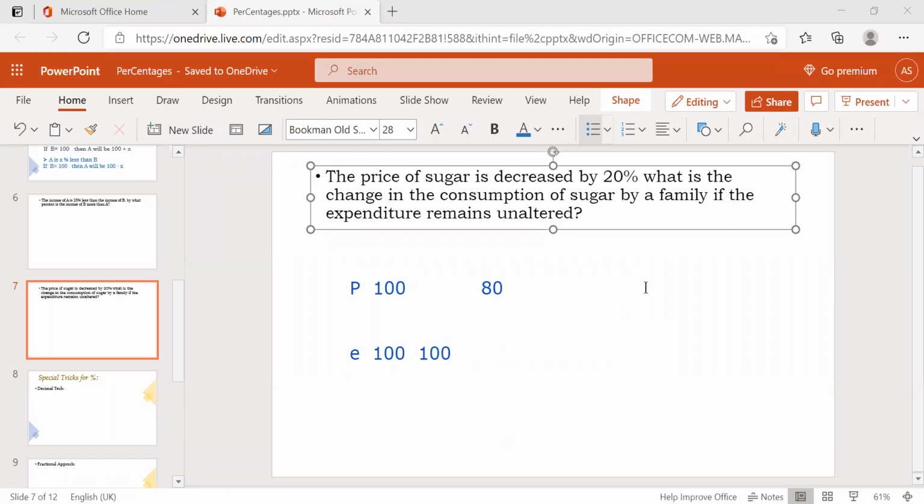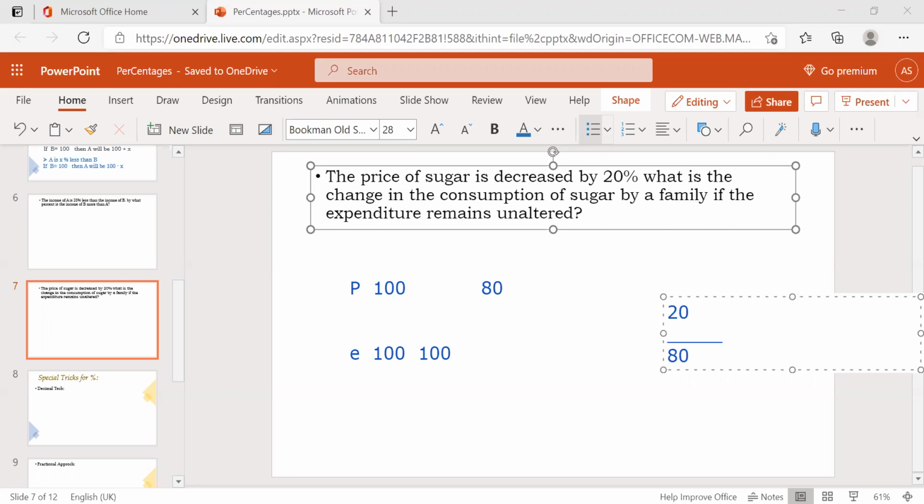So then what we need to find out, how are we going to find this? So 20% is decreased out of 80. Is it clear? So what is the 20 out of 80?